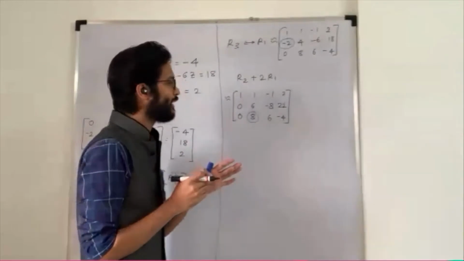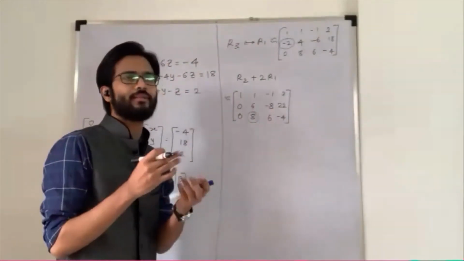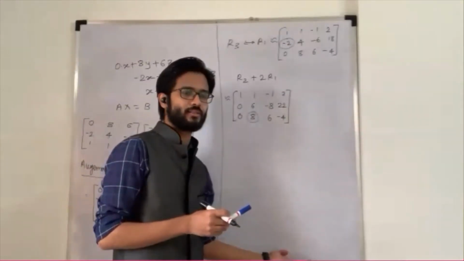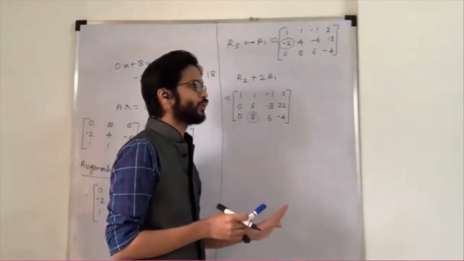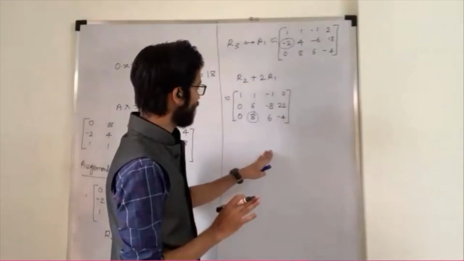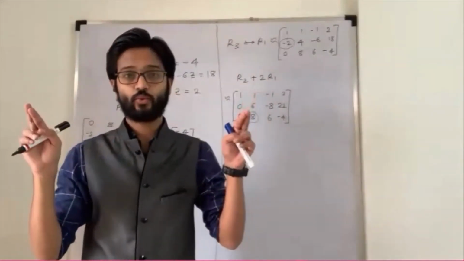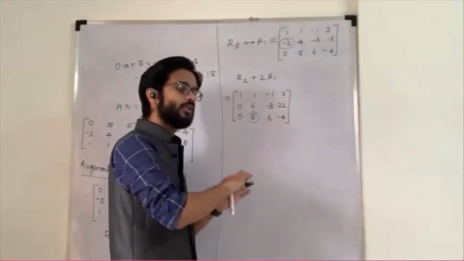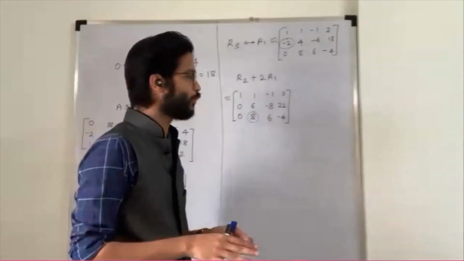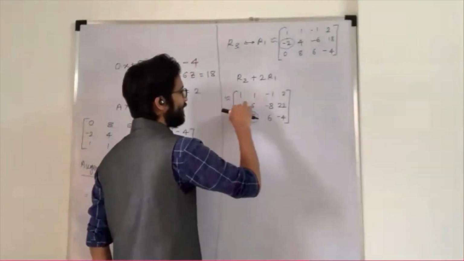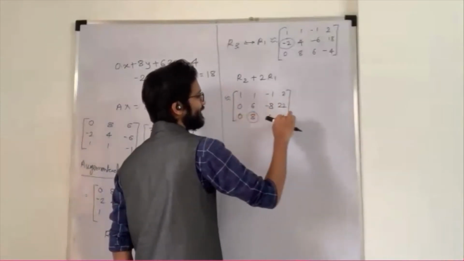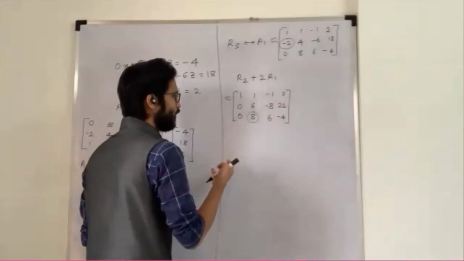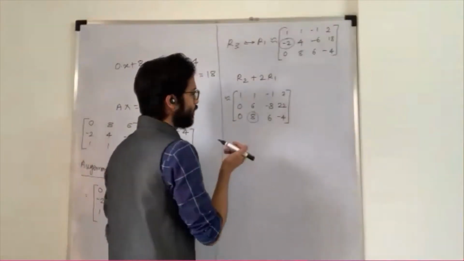Okay, what I'm trying to say is, if you are getting some rational numbers, it may get difficult while solving. If you are getting integers, then it is okay. So try to convert into integers. I'm saying try to; it's not always compulsory. If you want to work with rational numbers, you can, no problem. Someone is saying multiply this row by 8, multiply this row by 6, and then do the subtraction. It is okay, that is also correct. We can do that also. You're trying the same thing, no?